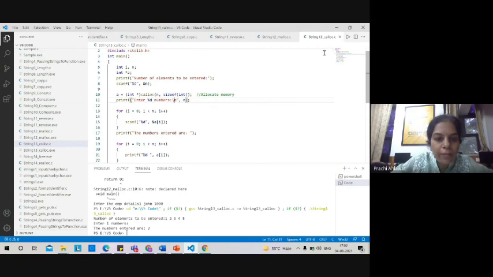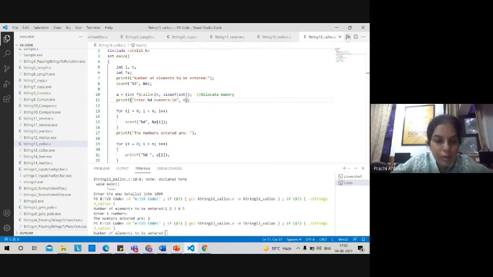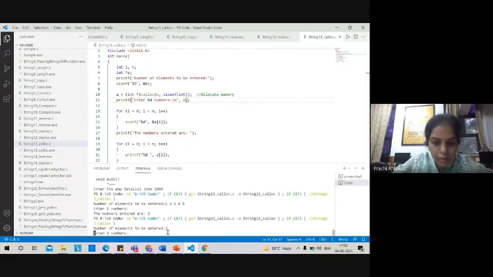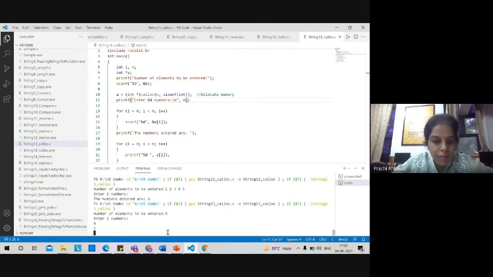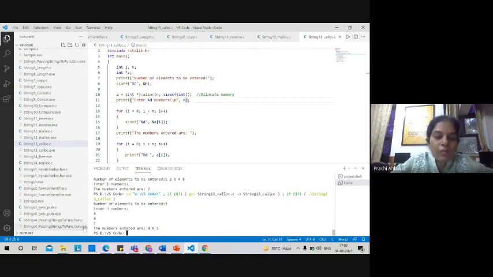Okay, number of elements you want to enter. So I want to enter three elements. Okay, so I want to enter 3 elements, enter 3 numbers. Suppose I enter 4, 6 and 1. So now it is returning me the numbers entered are 4, 6 and 1. So this is how you can enter your numbers, and thereafter you can print them using the calloc function.